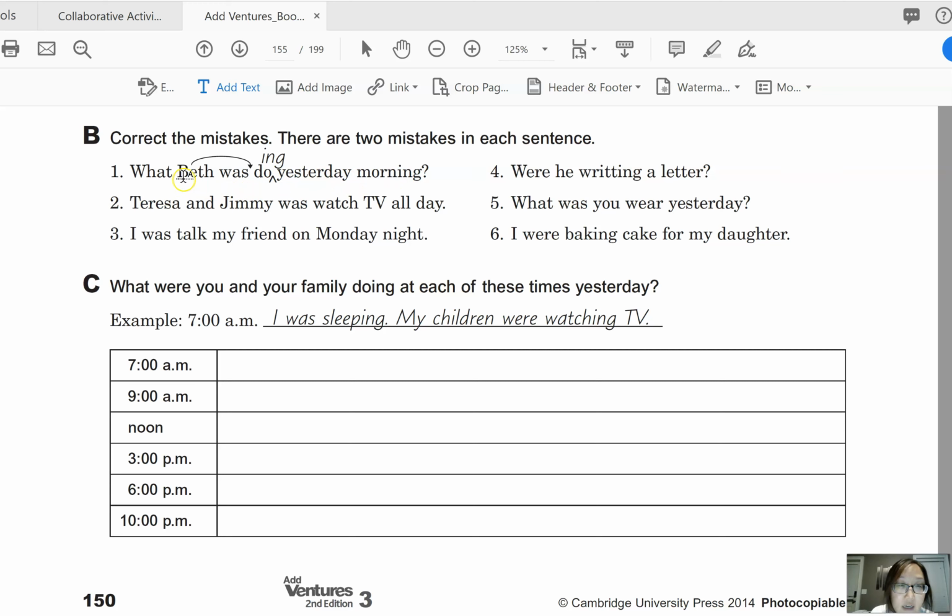You can see here that we need to switch these 2, Beth and was. So we have to say, what was Beth doing yesterday morning? Okay, so go ahead and take some time to complete the rest of this exercise, and again, pause the video and continue when you're finished.